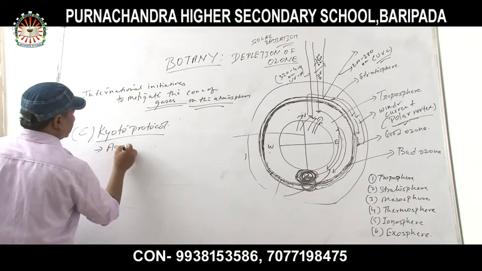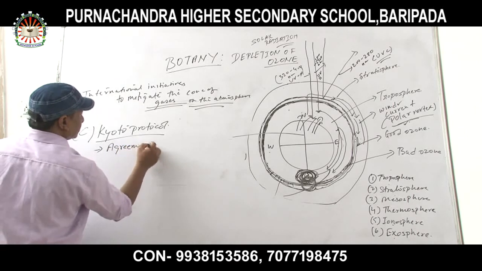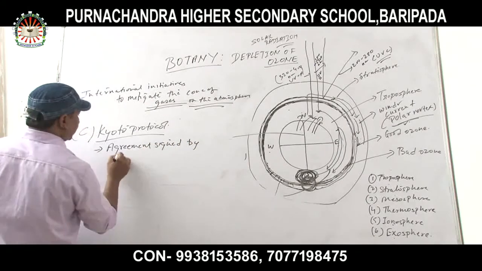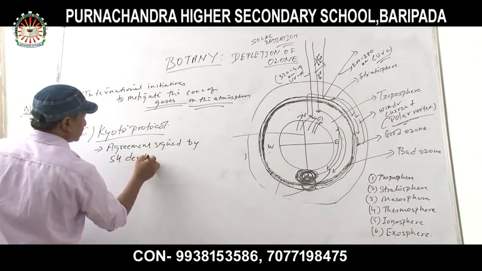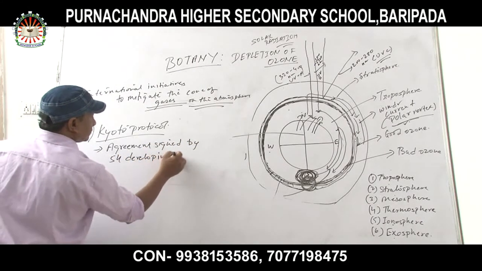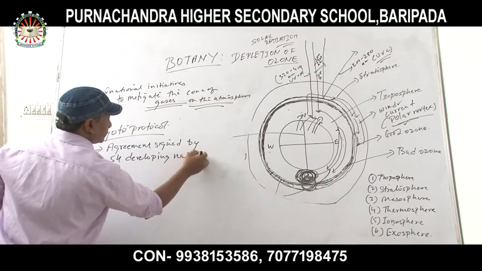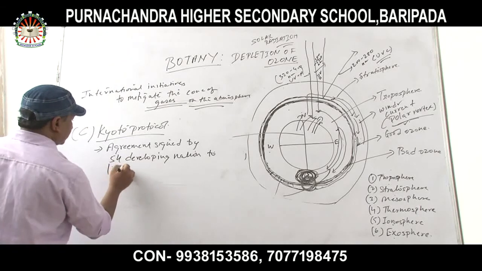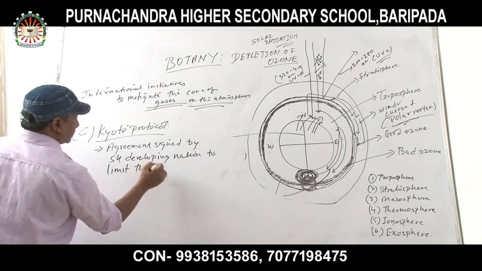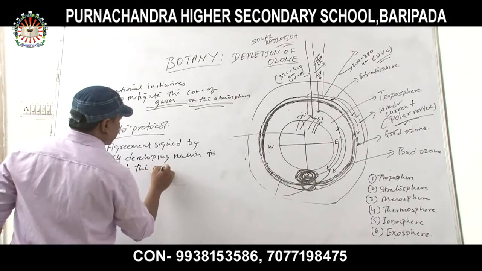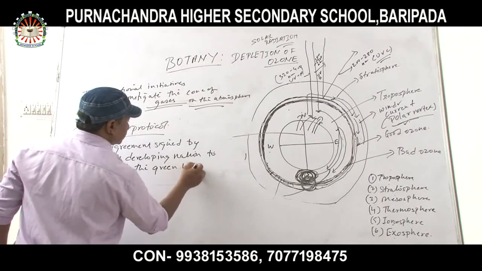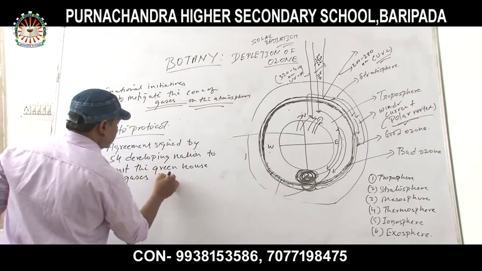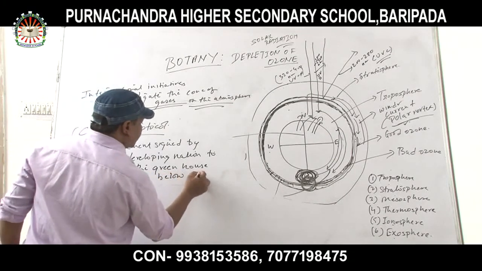Agreement signed by 54 developing nations to limit the greenhouse gases below 5%.